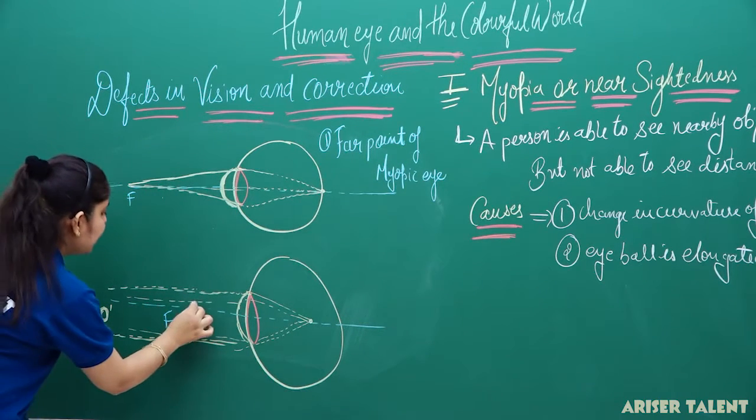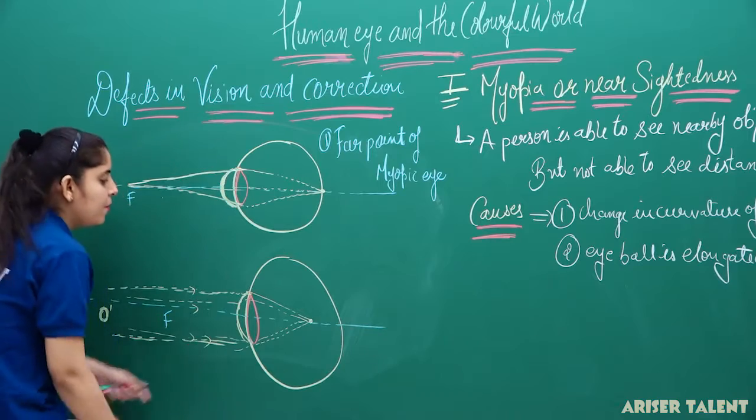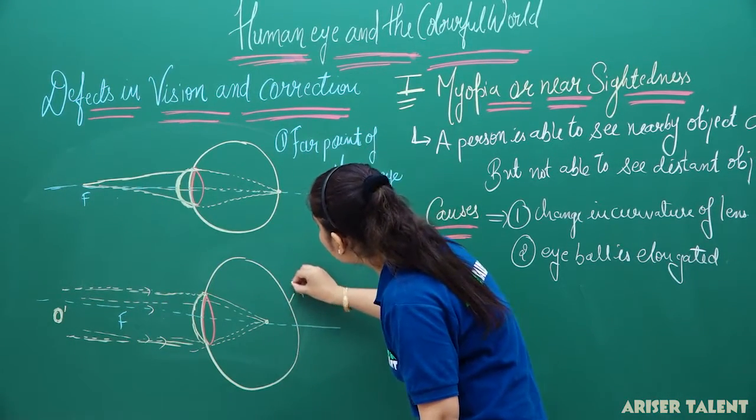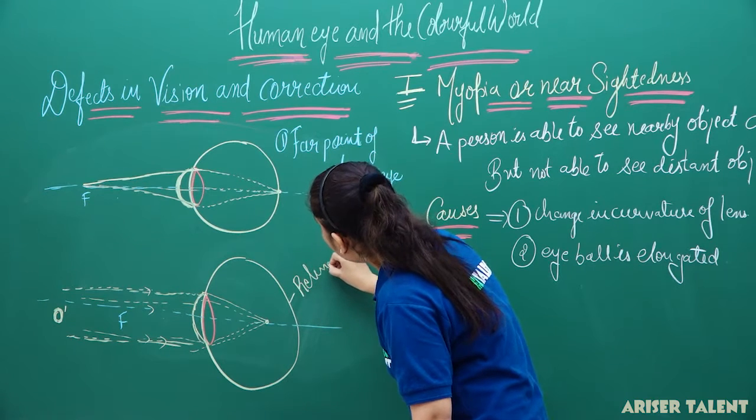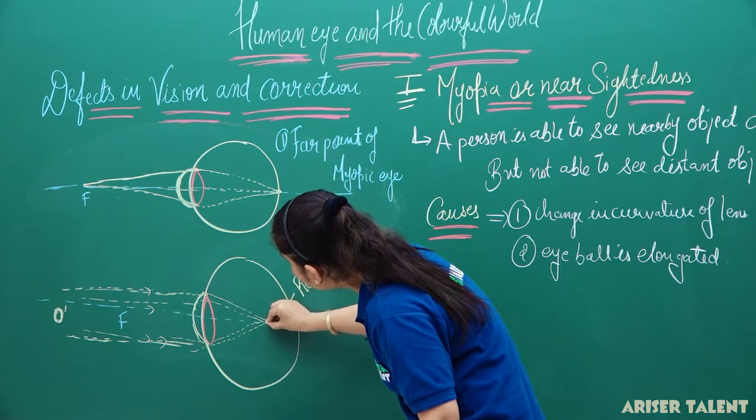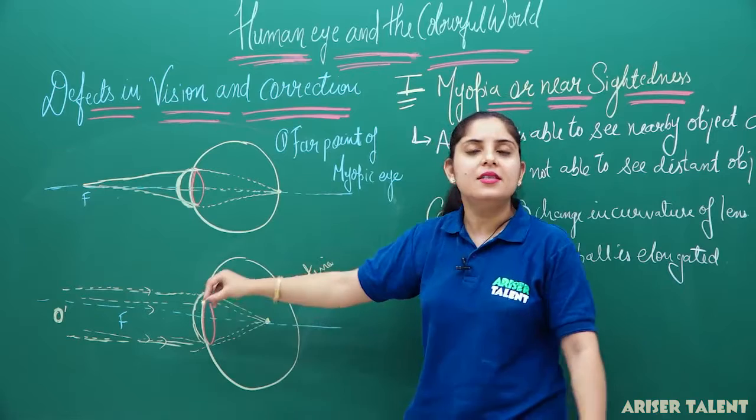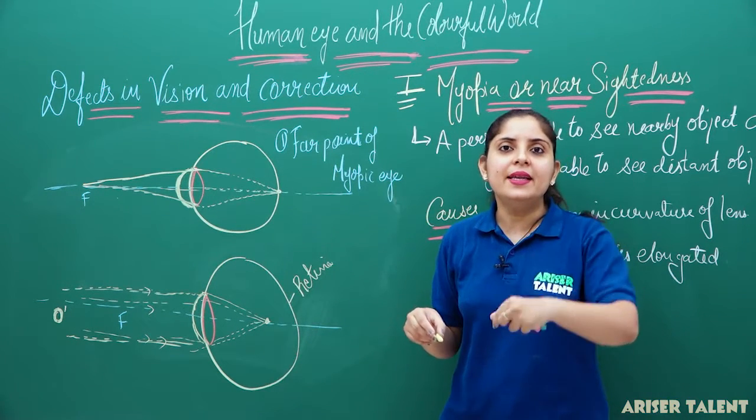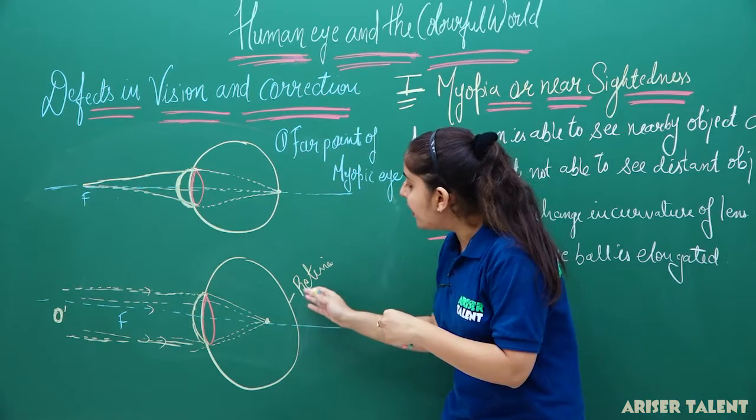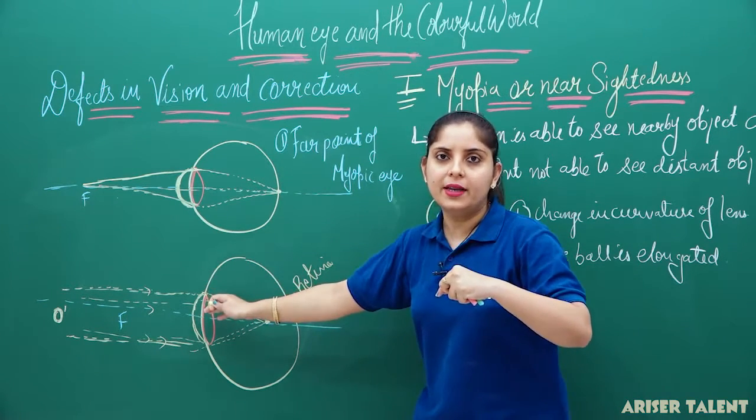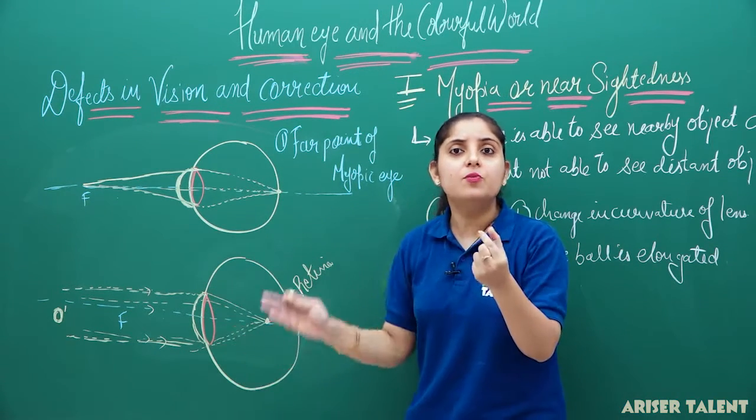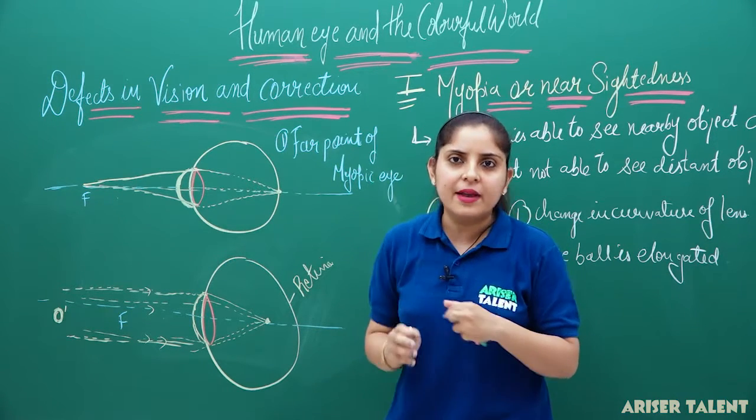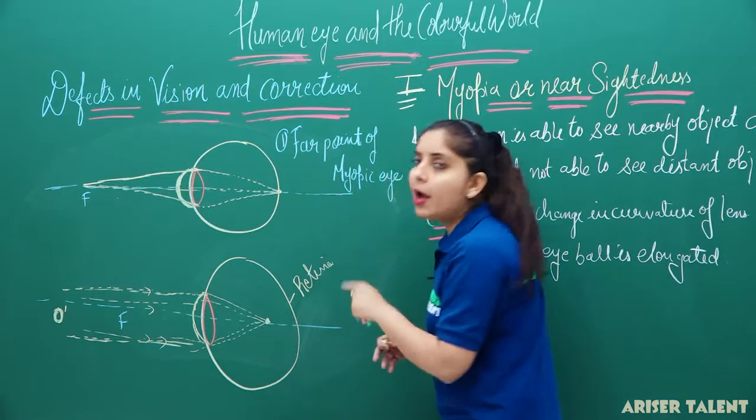So, these light rays are going to converge at this point. You can see that this is our retina, and if the light rays converge here, it means the person is able to see the image at this point. Instead of getting the image at the retina, he will get an image just before the retina. If he is getting the image before the retina, then it will become very difficult for him to see distant objects very clearly.